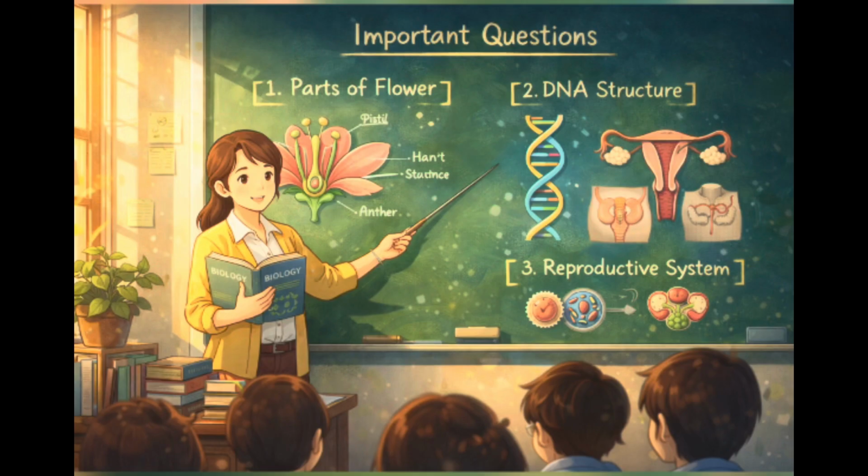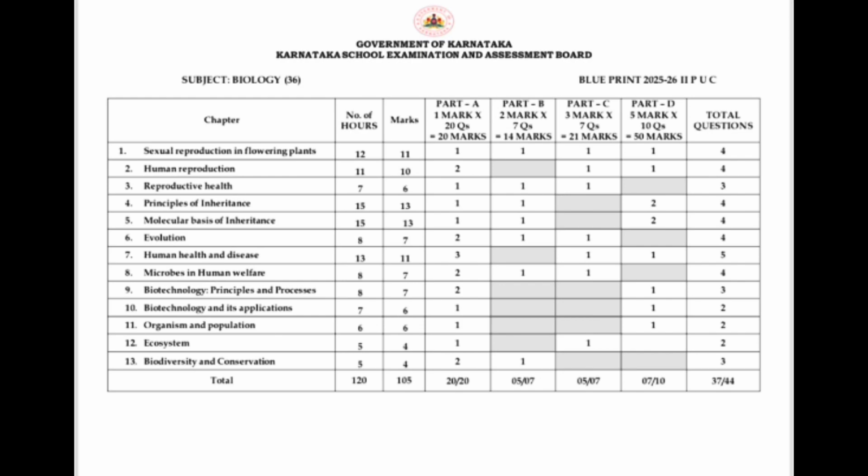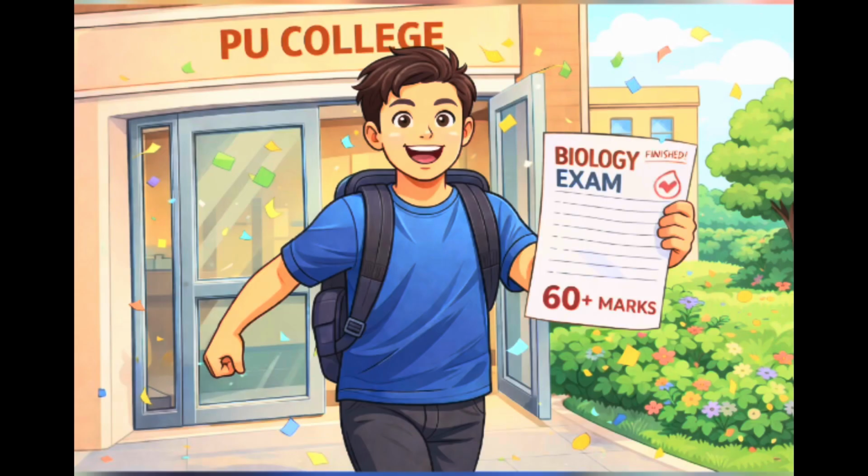I am going to tell you very important questions from each chapter that is purely based on the blueprint, using which you can score happily 60 plus marks and improve your percentage. In future, I am going to tell you how to score 70 out of 70 also.